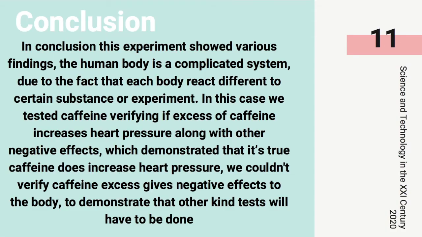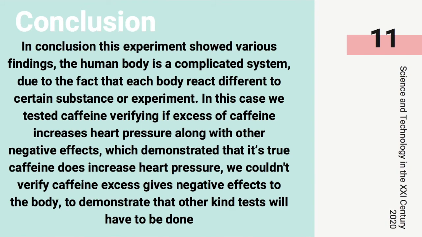In conclusion, my team and I found that the experiment showed various findings. The human body is a complicated system, because each body reacts differently to certain substances or experiments. In this case, after making repeated tests and taking notice and analyzing the information, we verified that an excess of caffeine increases heart pressure along with negative effects.